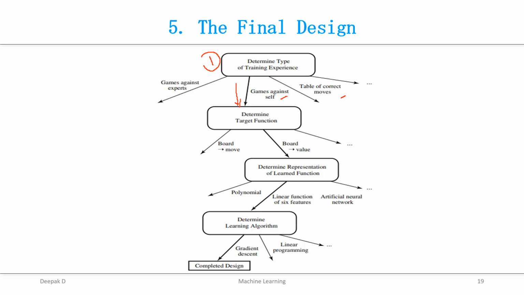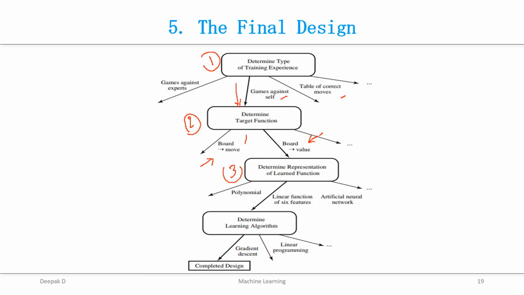The second step was to determine the target function. We had two options. One was to take the legal moves, that is indirect feedback from our training experience, but it was difficult to identify the best moves. The next was values assigned to boards. A board having the maximum optimal value is taken up for the next step.